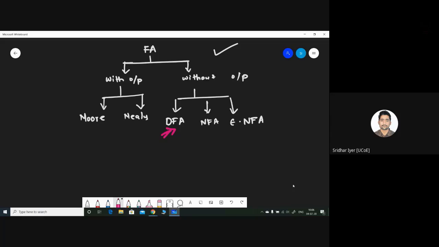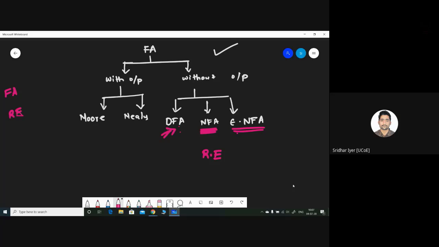Even NFA is left because NFAs require you to learn something about what we call regular expressions or RE. Our first chapter is all about FA or FSM, and the second chapter is all about RE. But NFA and epsilon NFA require you to know what exactly a regular expression is, because ultimately regular expressions can be converted into NFA.